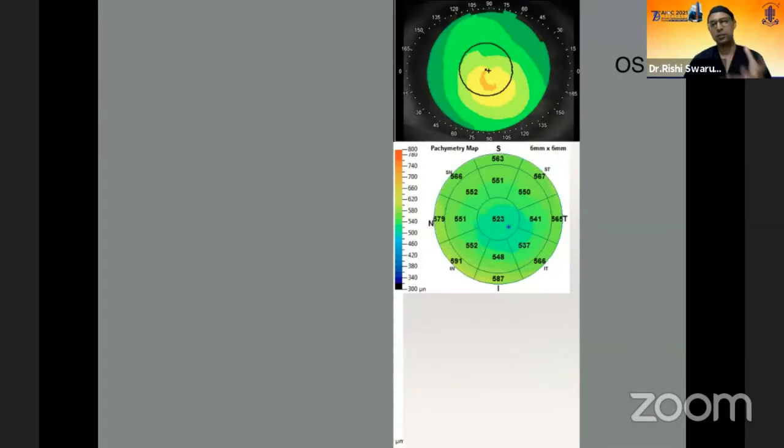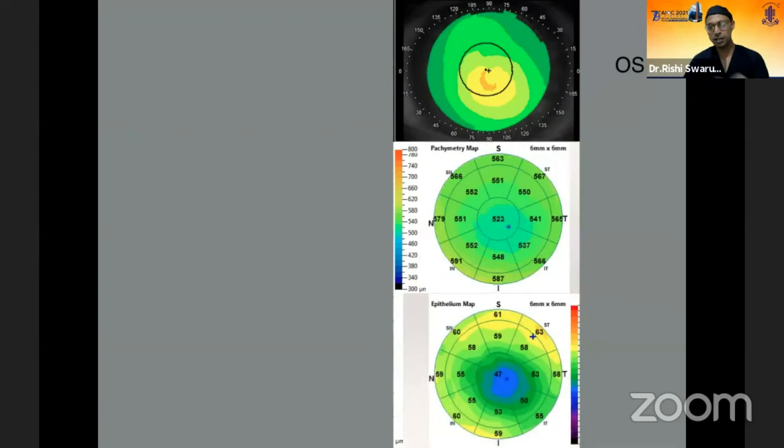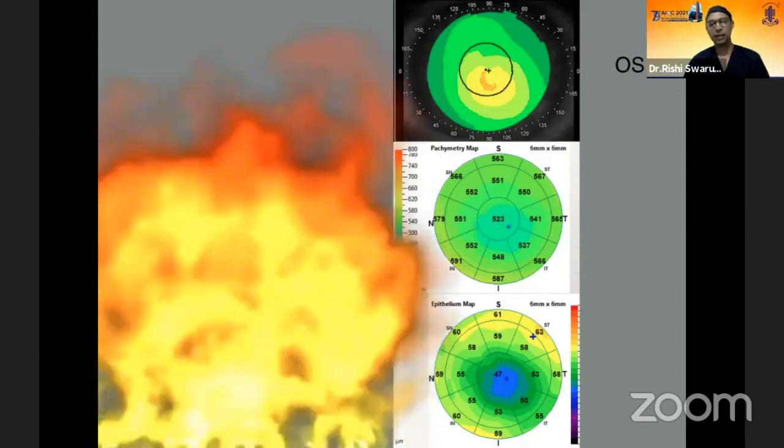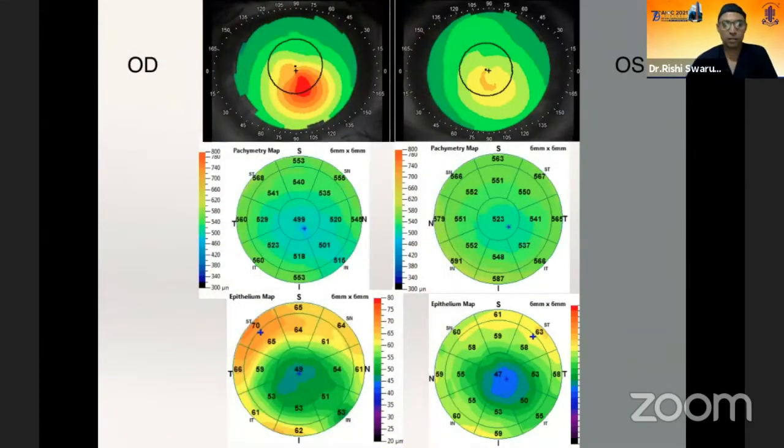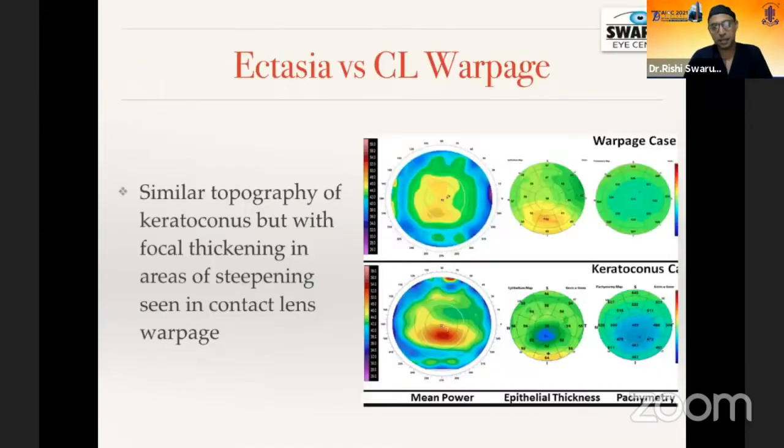So this is one of those borderline topographies. You have a little inferior steepening, you're not sure what it is. Even the pachymetry map looks okay, but look at the epithelial thickness map, clear-cut focal thinning surrounded by a donut of thickening. And of course, if you look at the fellow eye, it's a clear-cut case of keratoconus with, again, similar changes in the epithelium.